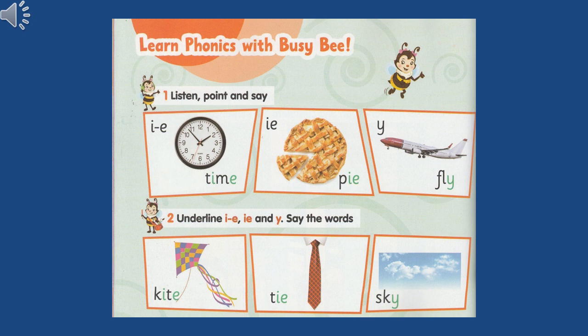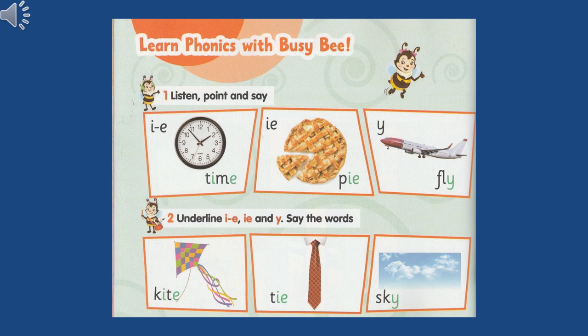So now, listen and say the word with me again. Time. Pie. Fly. Well done.